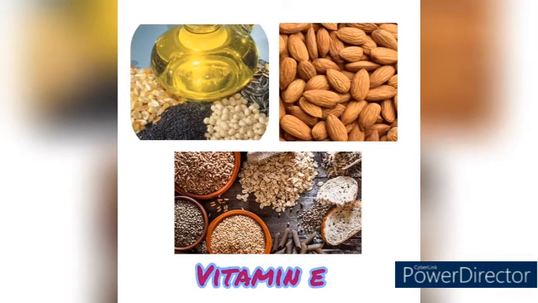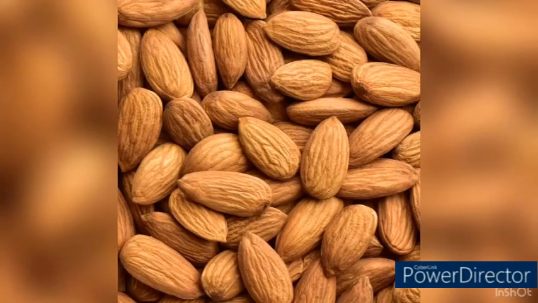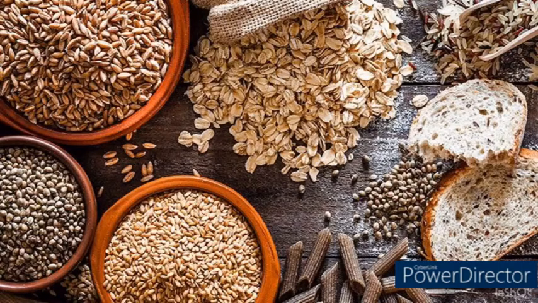Vitamin E protects the cell from damage and maintains the red blood cells. Its deficiency causes infertility. We get it from oil seeds, nuts, almonds and whole grains.